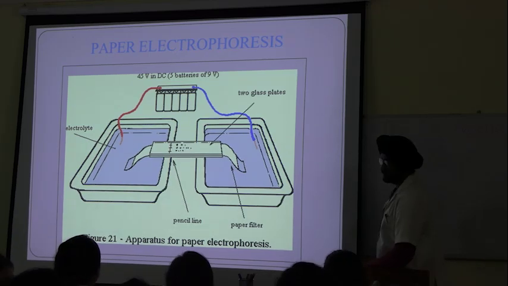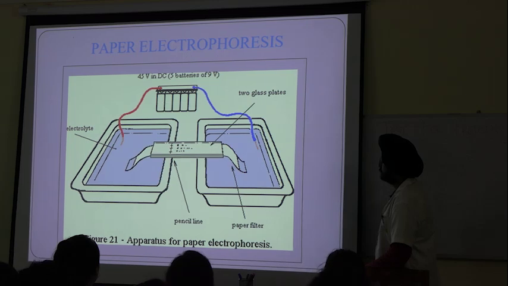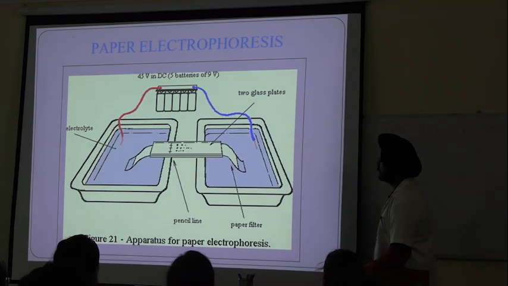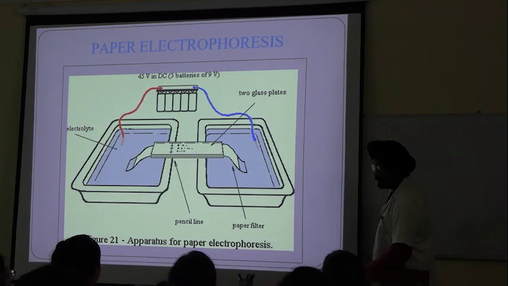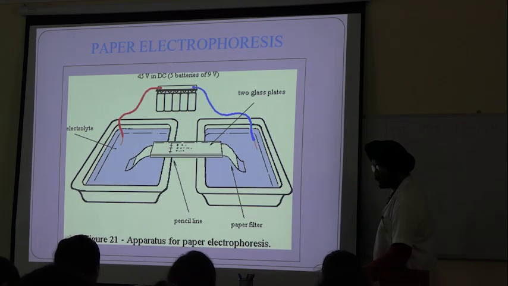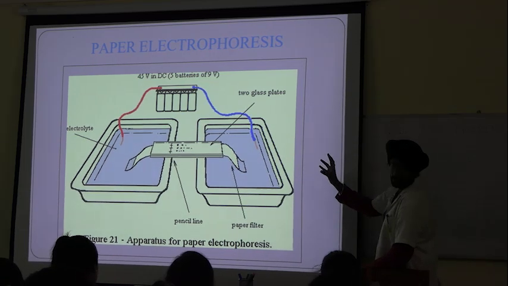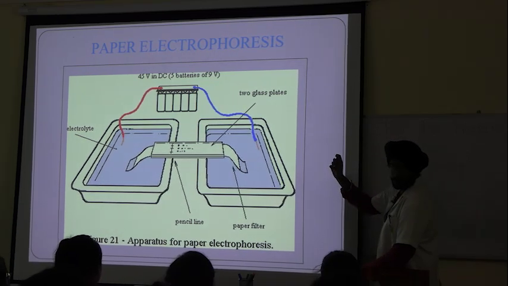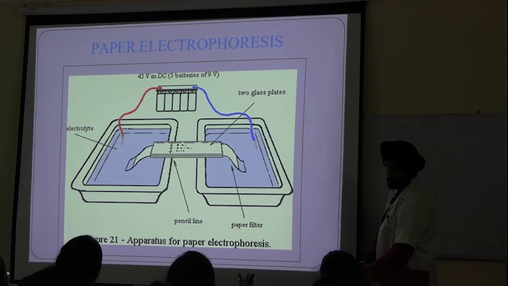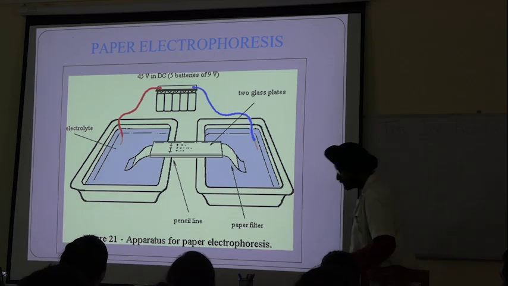What is this figure which is here? This is paper electrophoresis, which is an example of zone electrophoresis. It is resembling, yes, it is somewhat like an electrochemical cell.